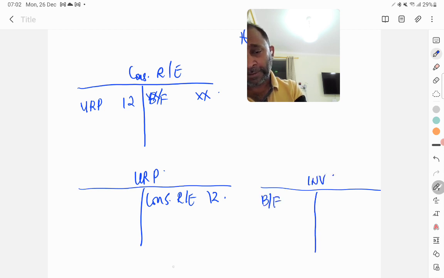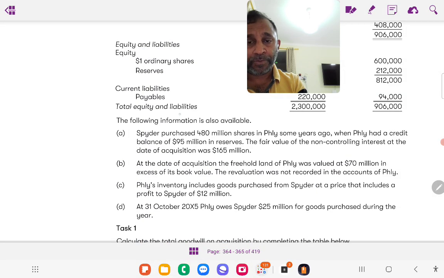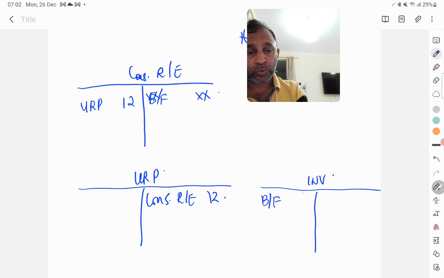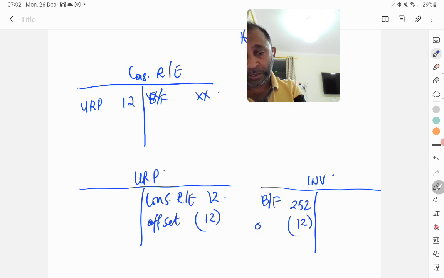If you check the inventory of the subsidiary, 252. So what we now do, we have to offset this 12 against here the 12. So this becomes 0, and here carried forward will become 240.